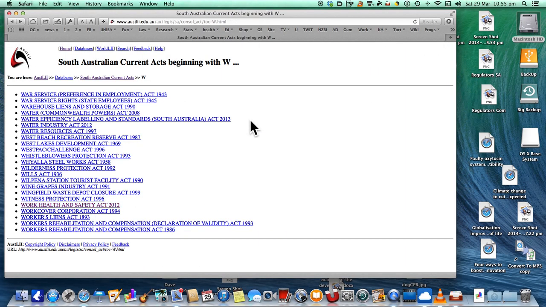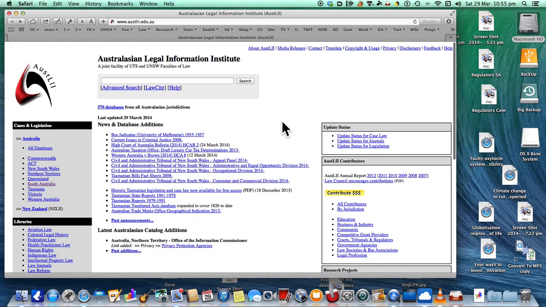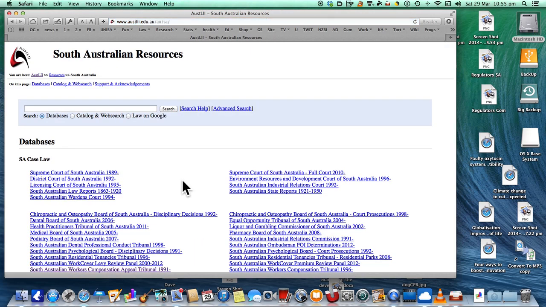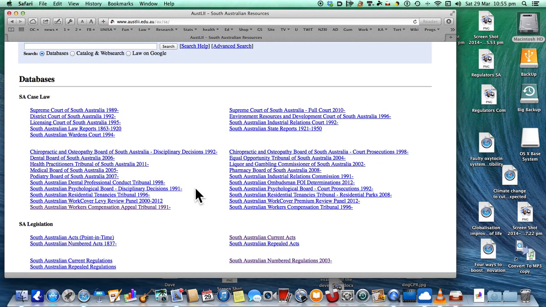Now I'm going back again through to the very beginning of it again, and I'm going to click on South Australia again. If it was Queensland, you'd look for the same thing, but for Queensland or Northern Territory or ACT, whatever you like, all the jurisdictions are there. Some of them, especially the jurisdictions that haven't adopted it fully, will have different names to the acts, but you can figure them out, not too hard.